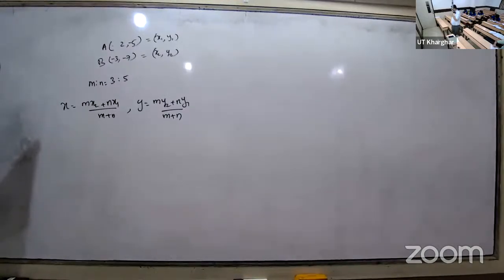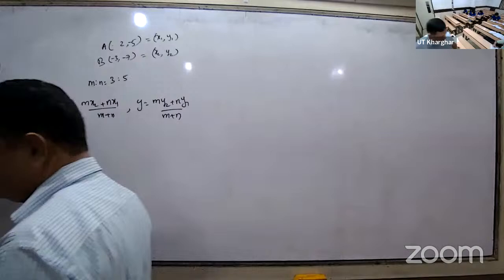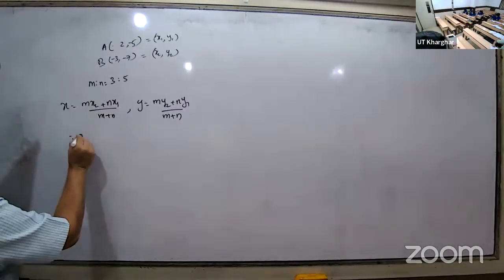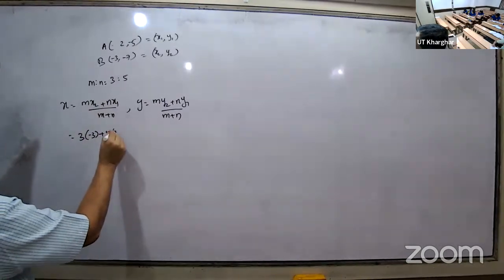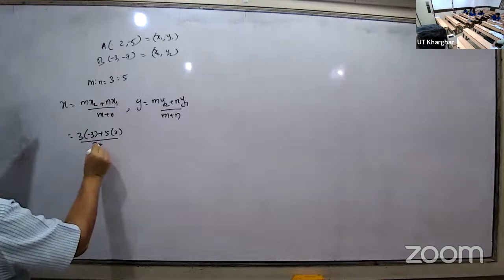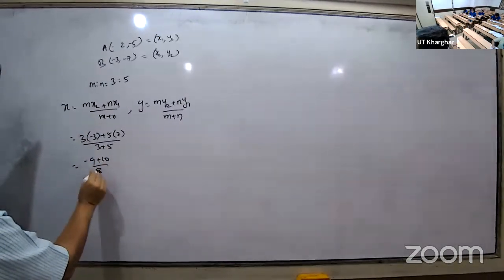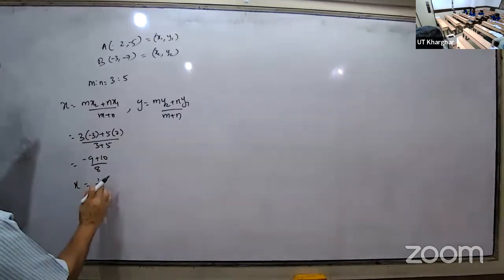First complete x, then complete y. Three times minus 3 plus 5 times 2 divided by 3 plus 5, minus 9 plus 10 divided by 8, 1 by 8. That is the value of x.